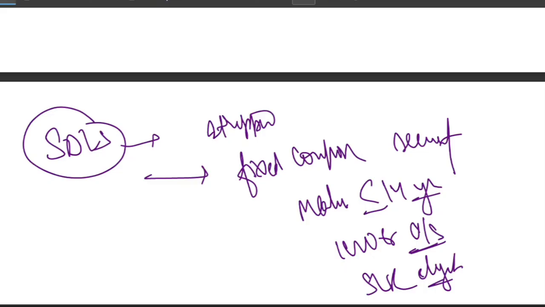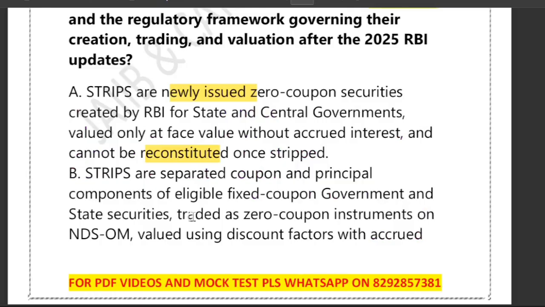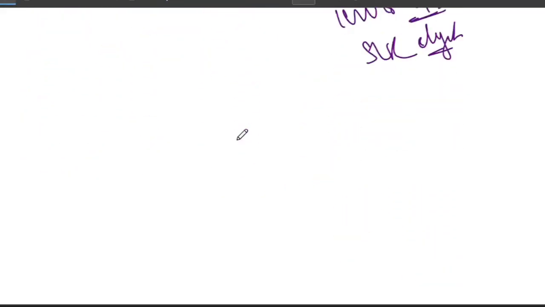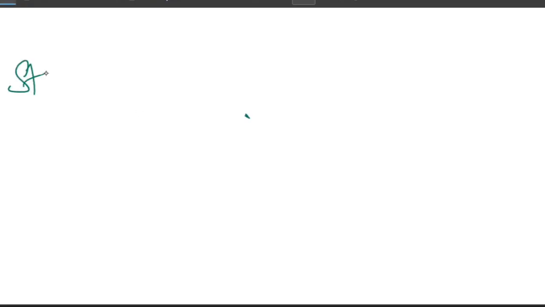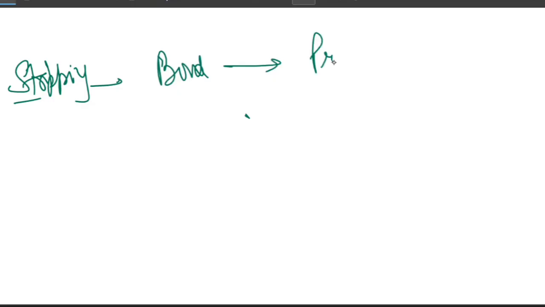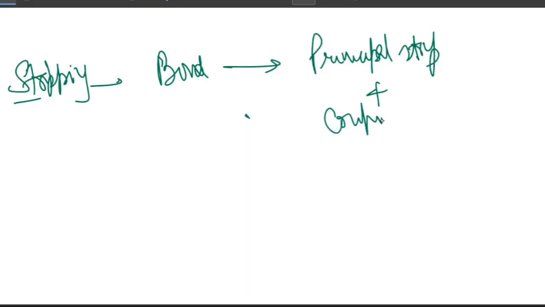The next topic is creation and reconstitution. Two processes always exist: stripping and reconstituting. In the case of strips, just remember these two processes coexist together. Let me write it down. The first thing is stripping. Stripping means breaking the bond into coupon strips plus principal strip. So we have a regular bond, and we are breaking it into two parts. The first part is called the principal strip. The second part is called the coupon strip.